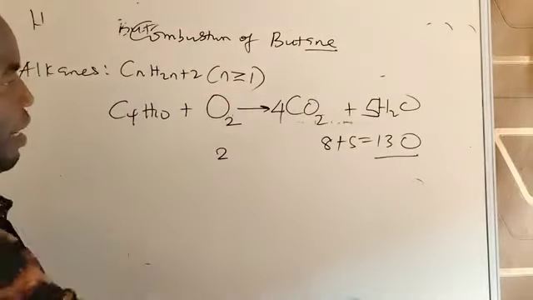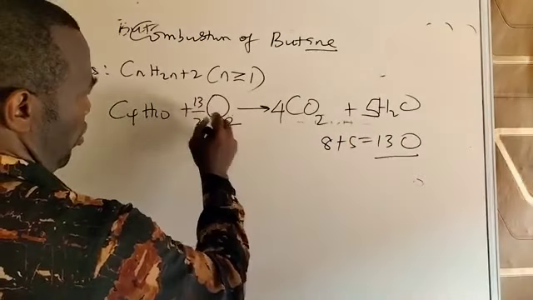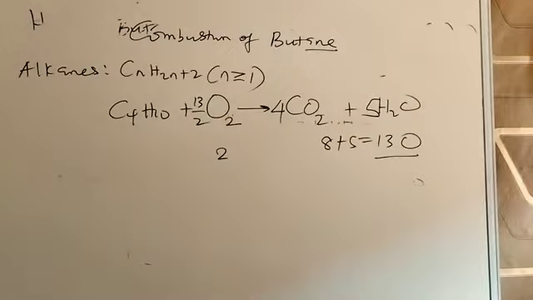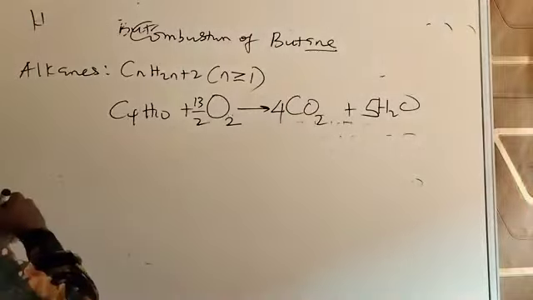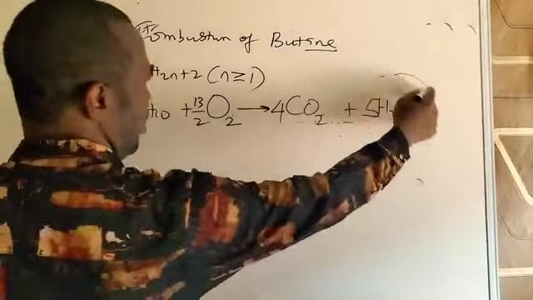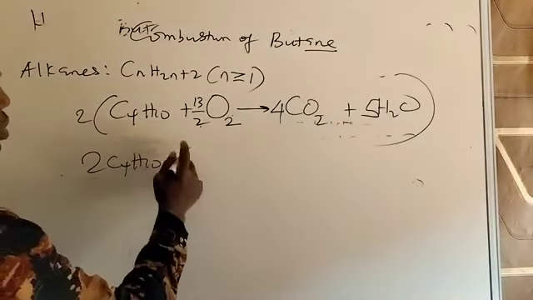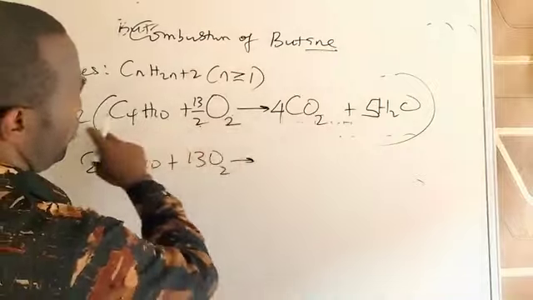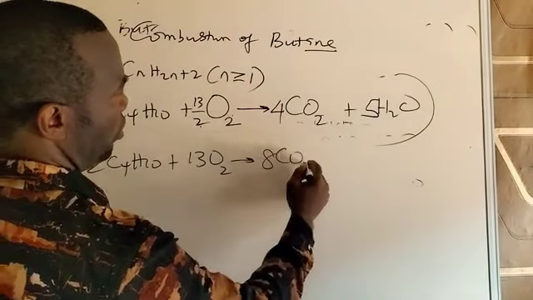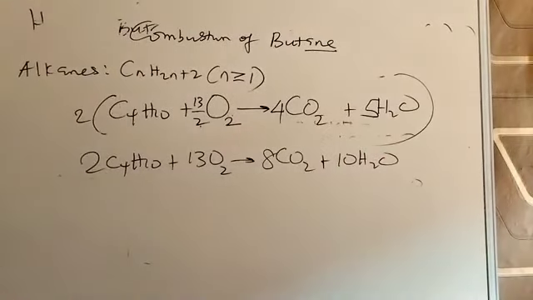So what you do, divide the bigger number 13 by the number you have here, 2. You have 13 over 2. Use the fraction. So having done that, you then clear the fraction as I taught you in equation balancing. To clear the fraction, multiply everything by 2. The method here, you have 2C4H10 plus 13 over 2 times 2 gives you 13O2, gives us 2 times 4, 8CO2, 2 times 5, 10H2O. So you see this is the balanced equation.